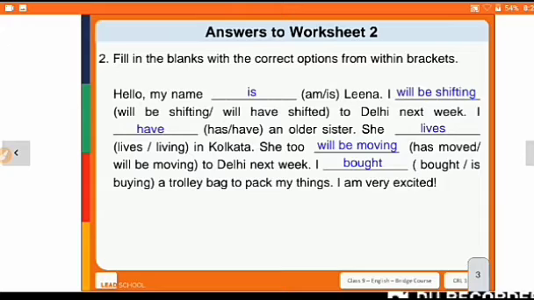She too will be moving to Delhi next week. Has moved or will be moving. Again next week है तो ये पूरा फ्यूचर में ही है, मतलब फ्यूचर के बारे में. So of course will be moving. I bought a trolley bag to pack my things. I am very excited.